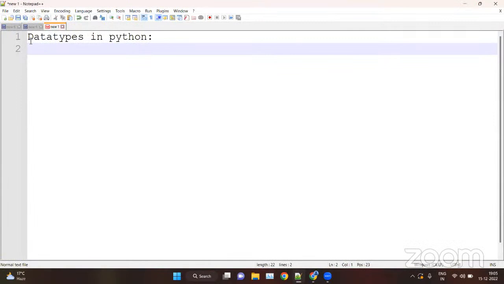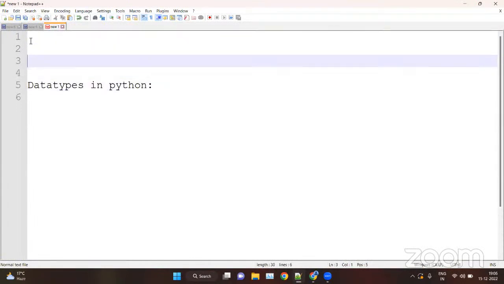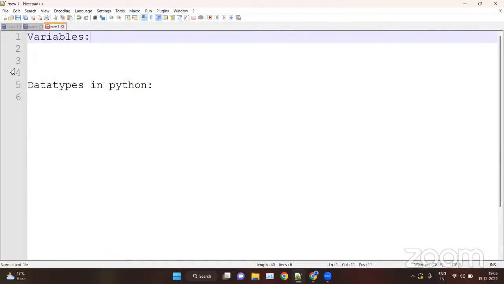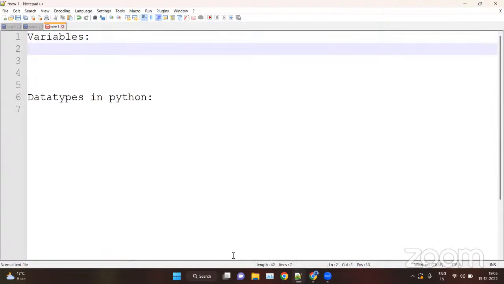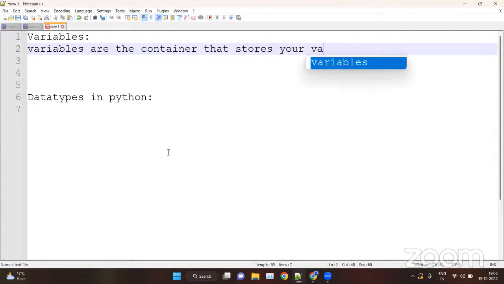Before that, let's take a recap of the previous session. Then we will start with the data types. We discussed variables. Basically, variables are containers that are used to store your values.